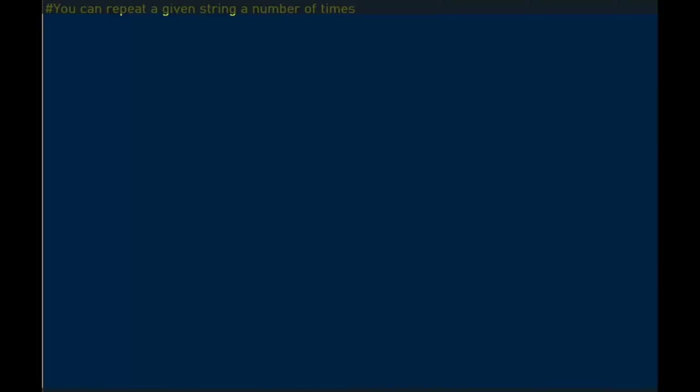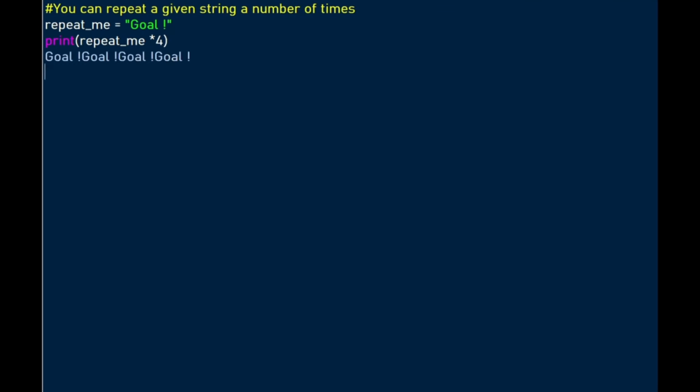You can repeat a given string a number of times. You do this by declaring the string. We will declare a string called repeat me and assign a value of go. And then we want to repeat this string 4 times, using the asterisk symbol, which is also used for multiplication. So when we hit the enter key, we see that we've repeated the string 4 times.